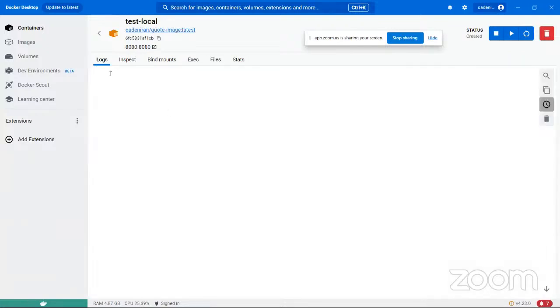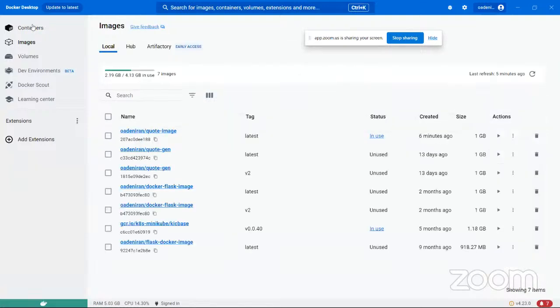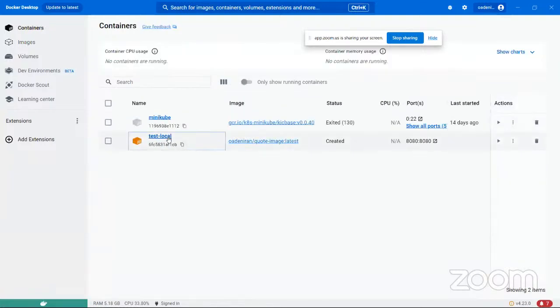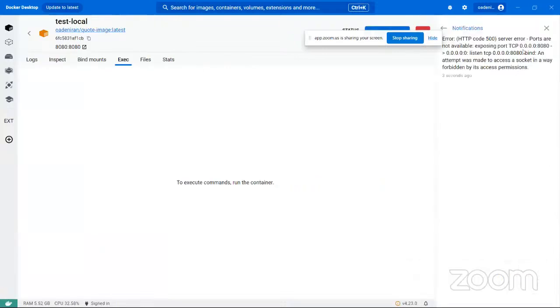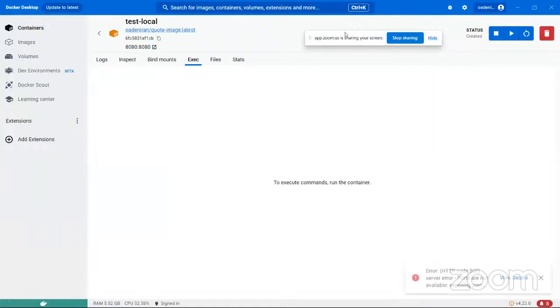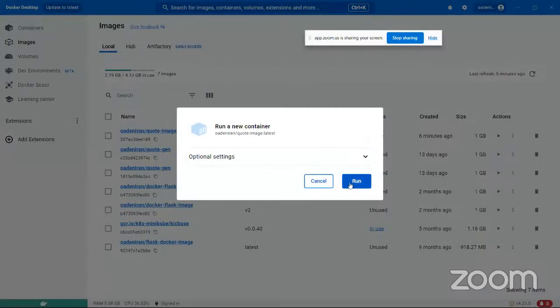So this one too is not showing the logs. Created. This should be a warning already. Okay. Access permission. Okay. So let me just create another one, and without binding a port. So let me just run this and see what will happen.